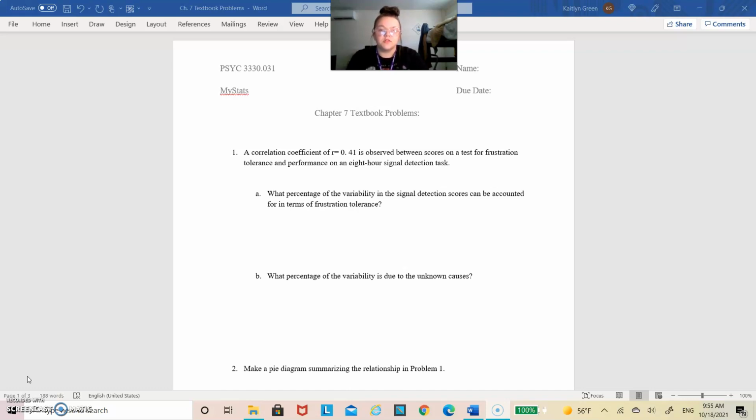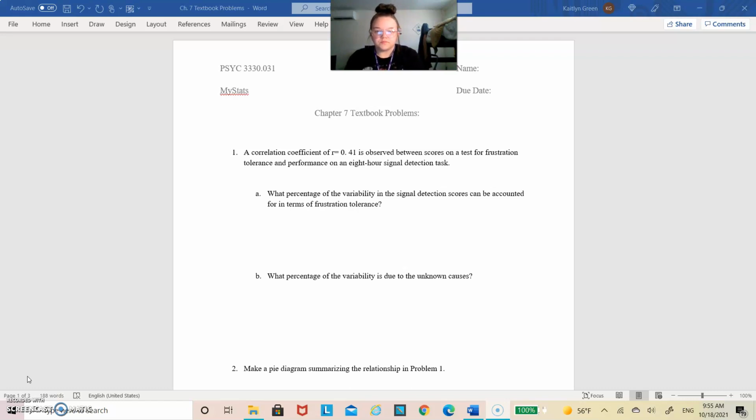Number 1 says a correlation coefficient of R equals 0.41 is observed between scores of a frustration tolerance and performance on an 8-hour signal detection task. Then it asks what percentage of the variability in the signal detection scores can be accounted for in terms of frustration tolerance. So on this one, it's basically asking from what we know about X, what can we figure out about Y?